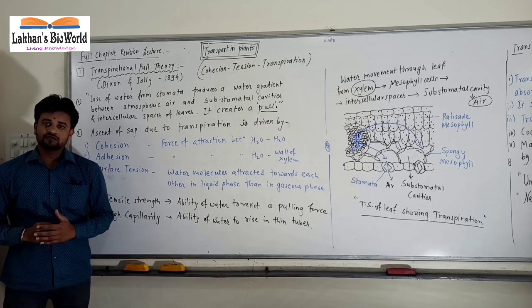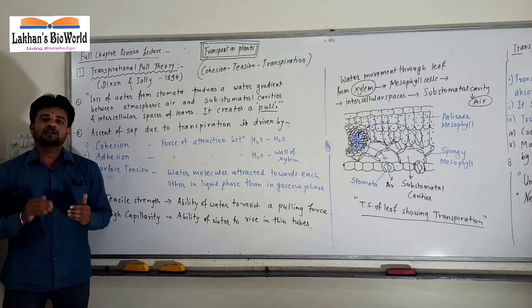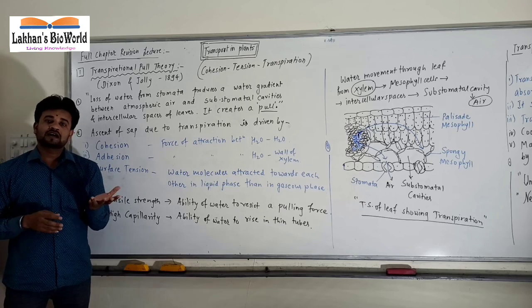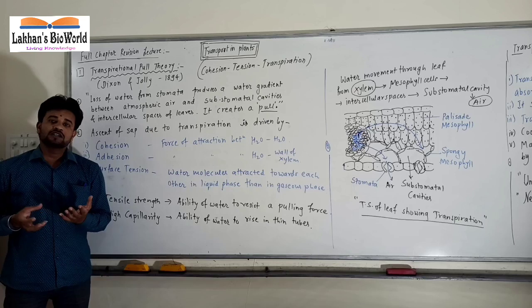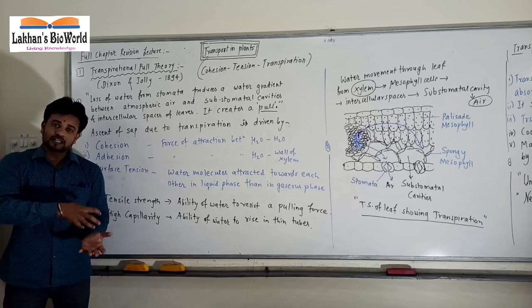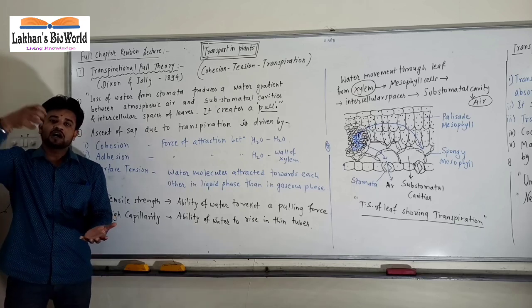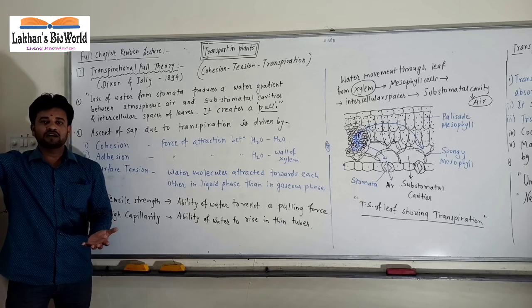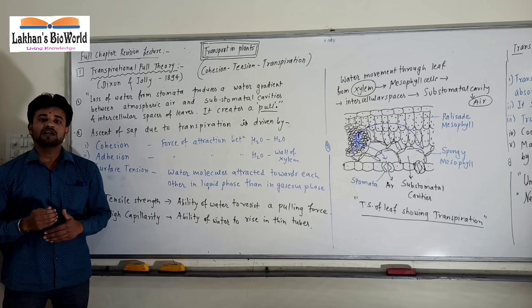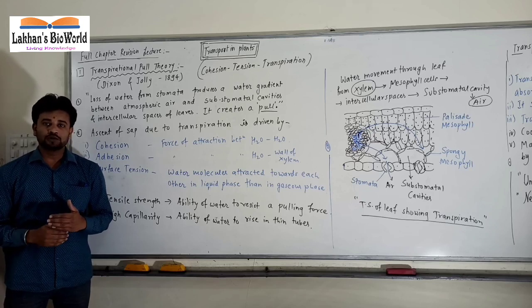What is transpiration? We have seen that transpiration is the loss of water from stomata in the form of water vapors, and that loss of water is responsible for moving water along the xylem from root to the upper aerial parts. So this theory is about transpirational pull.